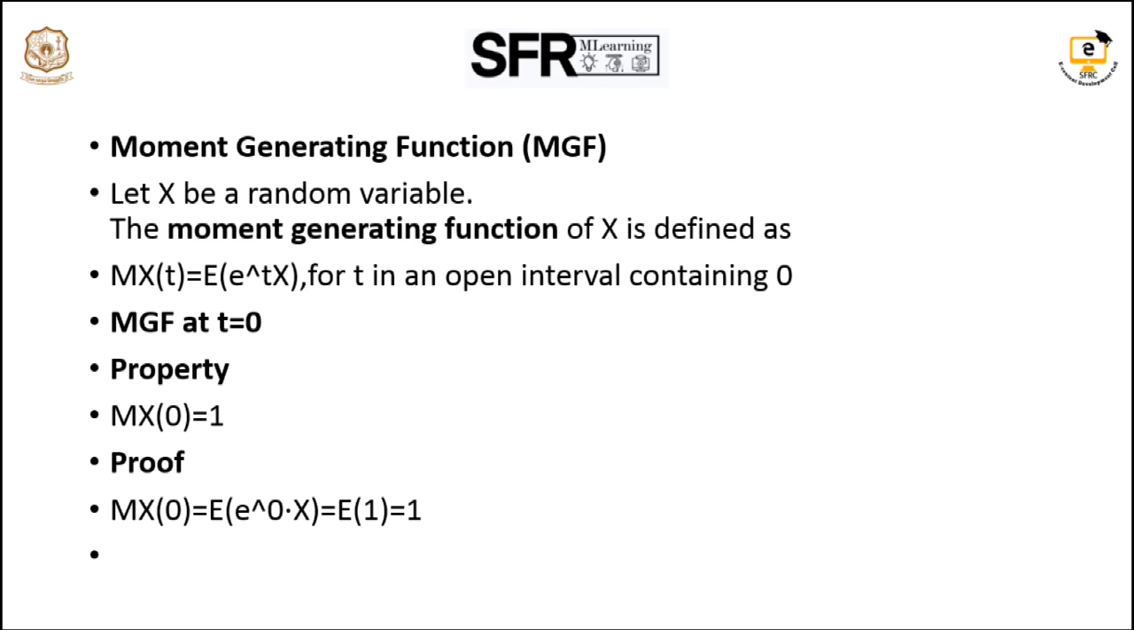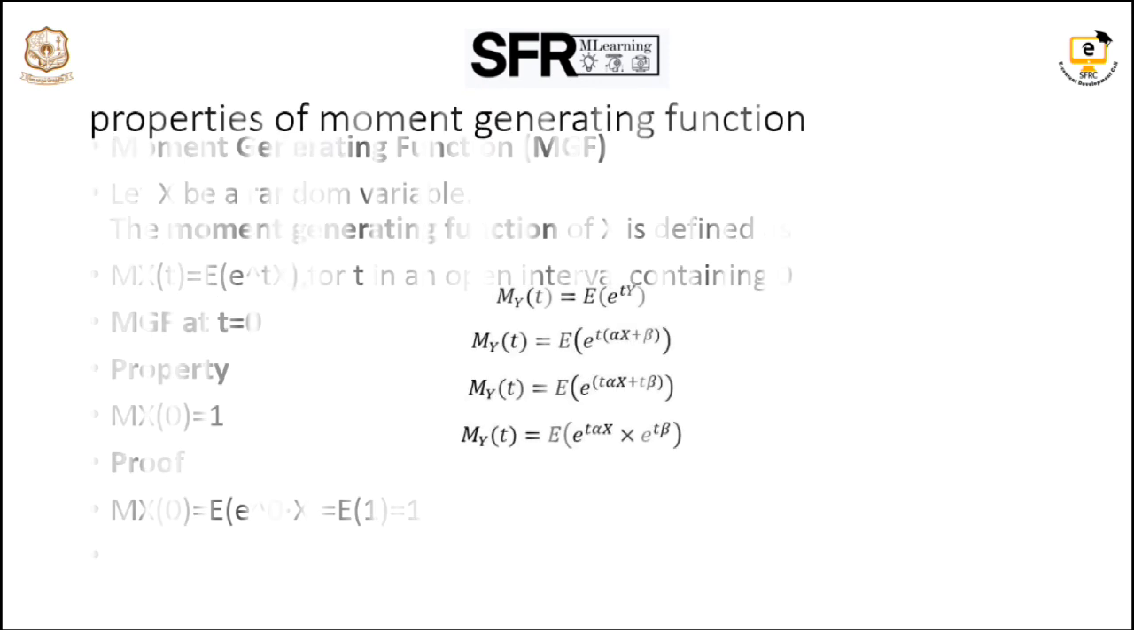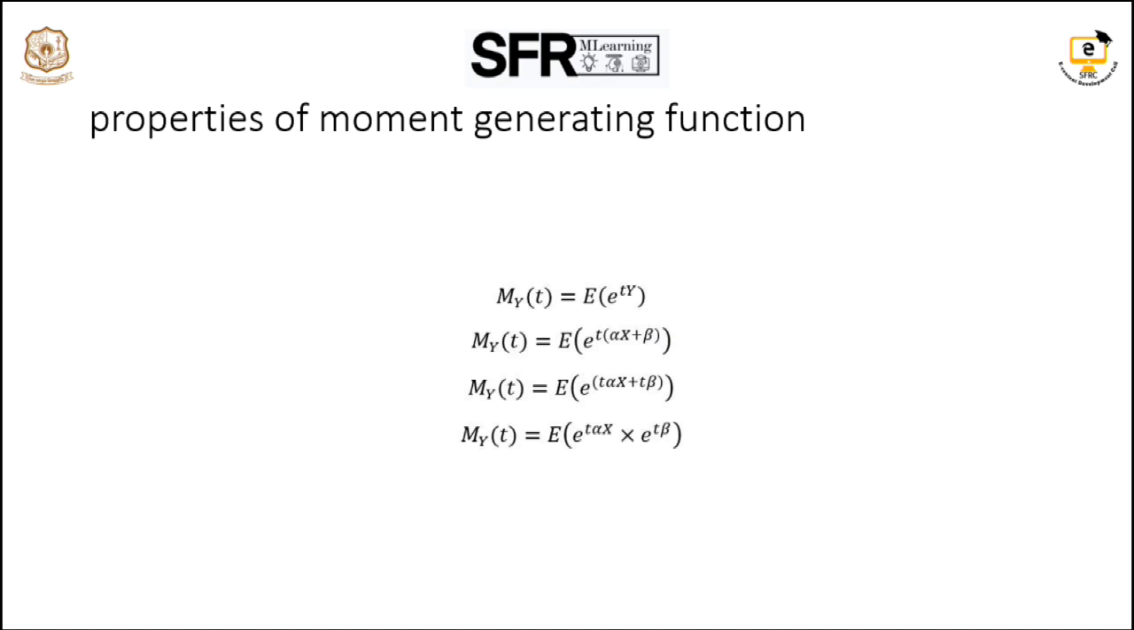Moment generating functions are powerful tools, and they have some further properties. For example, for y equal to alpha x plus beta, My of t is equal to E of e power t times alpha x plus beta, which is E of e power t alpha x plus t beta. Using the product rule, this can be written as E of e power t alpha x into e power t beta.